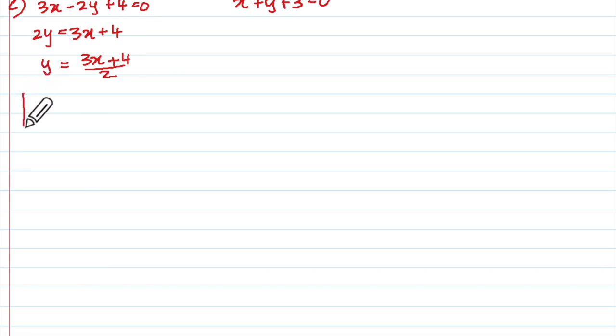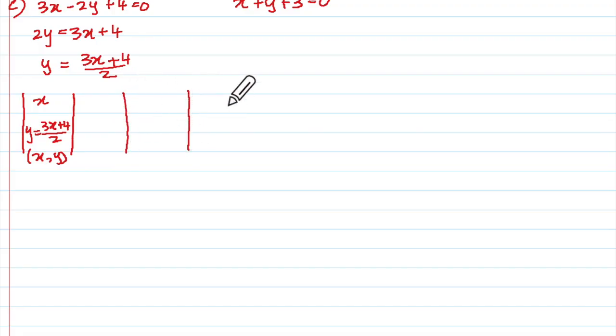Then we have to make the columns. What are the columns? X, y and x comma y, correct? What is y? 3x plus 4 upon 2. And then they say per line take 3 points. So these are the 3 points.